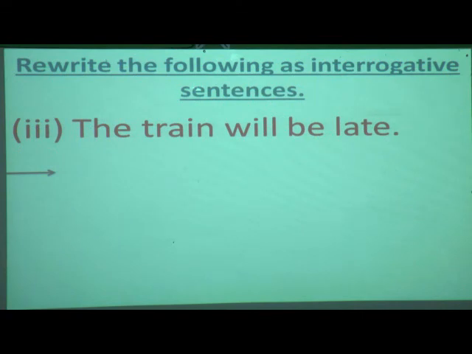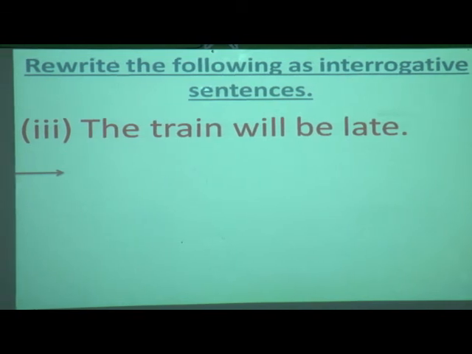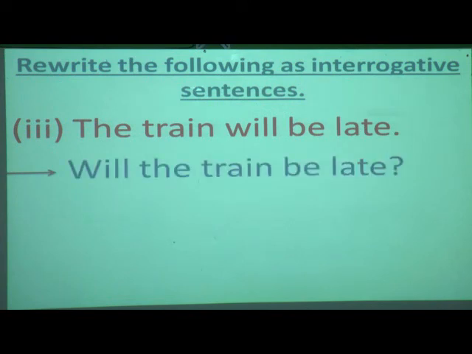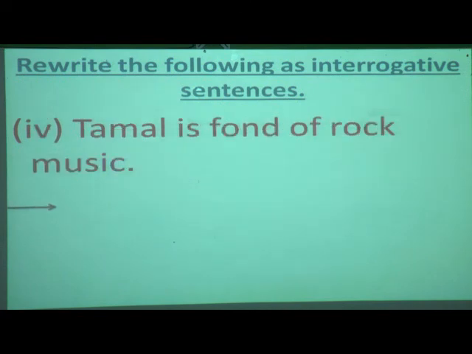The train will be late. Come on, you try. Yes. What is the answer? Will the train be late? First try to recognize what is the verb, then try to recognize what is the subject and shift the verb before the subject. So what is the answer? Will the train be late? Okay, have you written it down in your book? Yes. We'll move on to the fourth one.